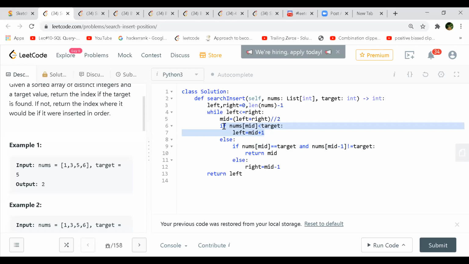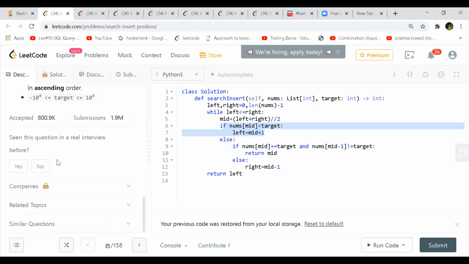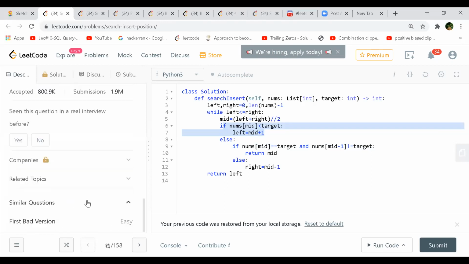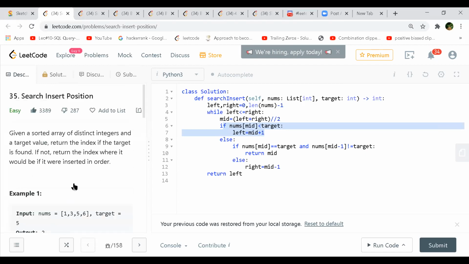And you are taking care of duplicates also. That's good to do because you never know. You will surely be asked something like that, and at least you should be prepared for it. Yeah, no worries. So this is one way to do it, correct?